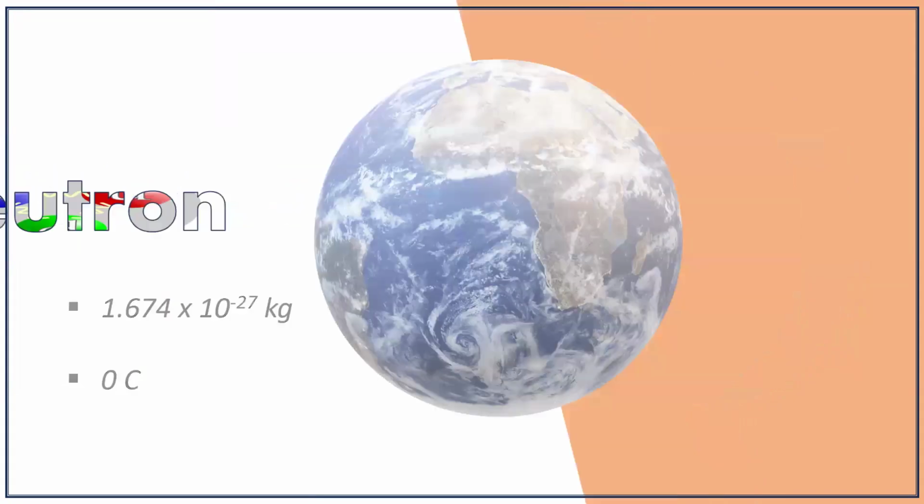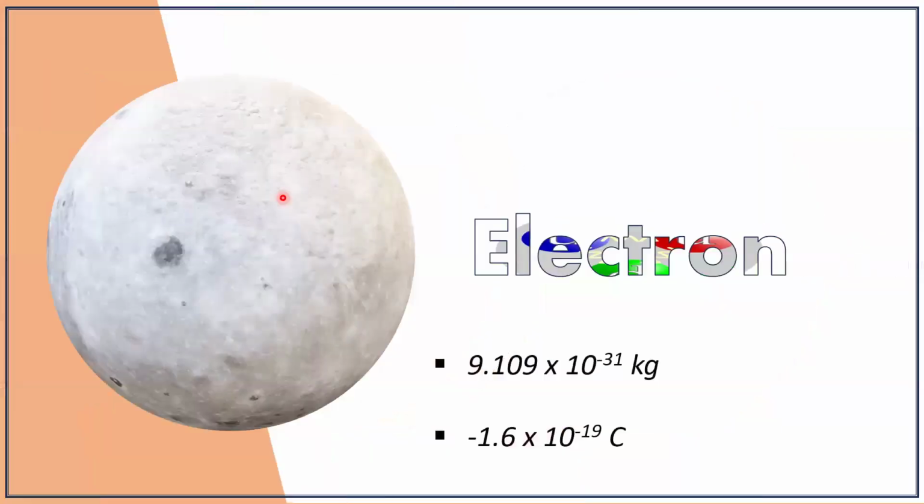Now coming to the last one, that is our electron. Electron has a mass of 9.109 into 10 raised to minus 31 kilogram. That is, the mass of an electron is much smaller than a proton or a neutron. So we can say that an electron has negligible mass, whereas the mass of proton and a neutron lies in the 10 raised to minus 27 kilogram range. The mass of the electron lies in the 10 raised to minus 31 kilogram range.